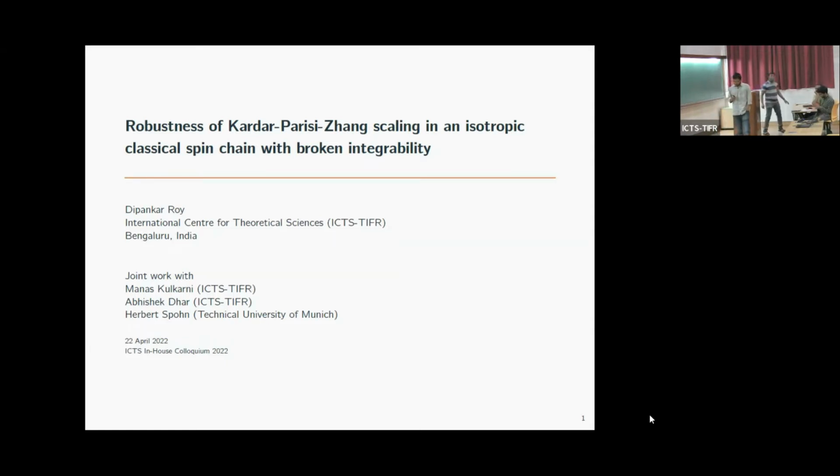So today I'll be talking about robustness of Kardar-Parisi-Zhang scaling in an isotropic classical spin chain with broken integrability. This is joint work with Manas and Abhishek at ICTS and Harvard at TU Munich. So the plan of the talk is I will begin by giving the motivation and background behind this work. Then I will describe the model. And finally, I will talk about the results that we have got.